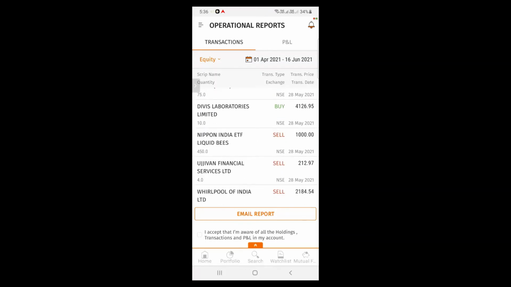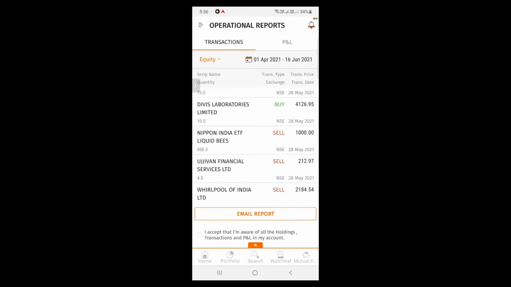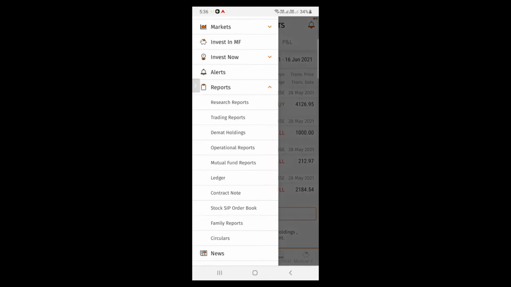If you want to download this report to your email, you can click here on email report button at the bottom of the page. This report will be sent to you on your registered email ID. Next, coming to my third point, how to download contract note. Again, you need to click here on left hand side top corner menu. Under the section report, you will be able to see contract note.